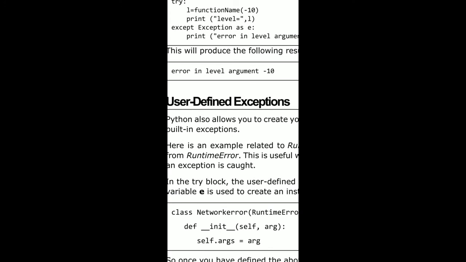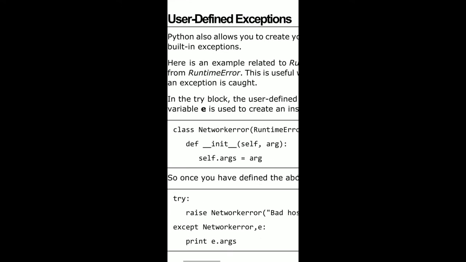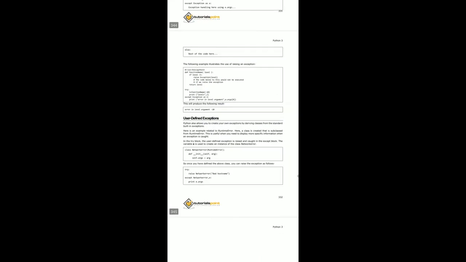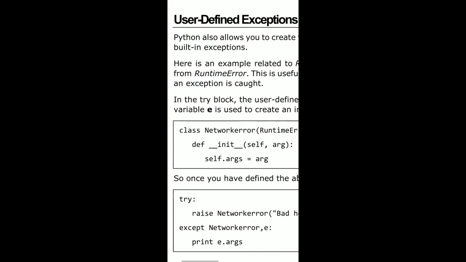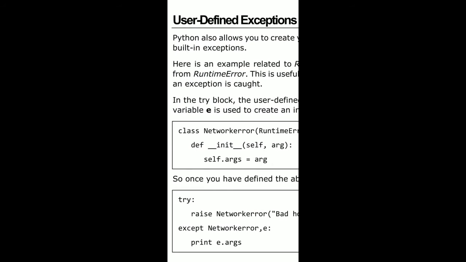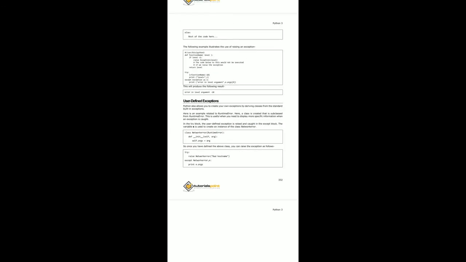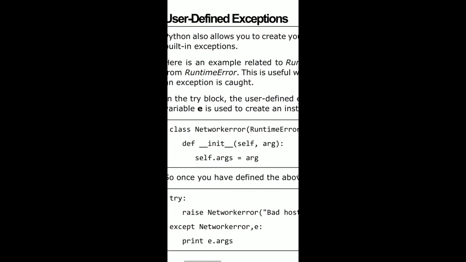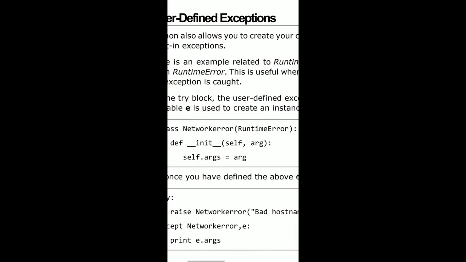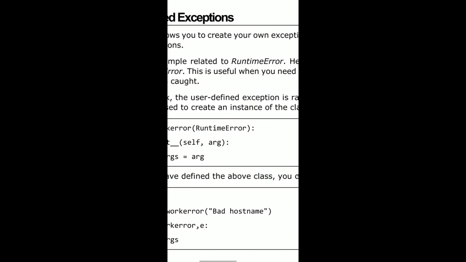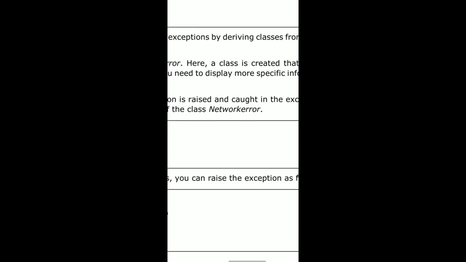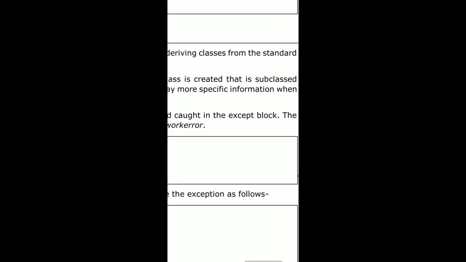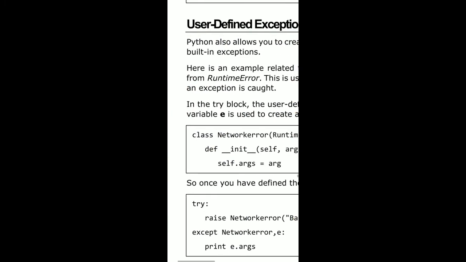And next is the user defined exception. Besides the predefined exceptions, the programmer or coder has the right to write some user defined exceptions. Python allows us to create our own exceptions by deriving classes from the standard built-in exceptions. So here is an example related to the runtime error.